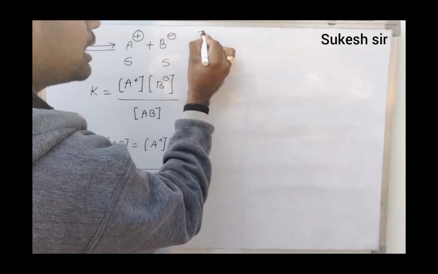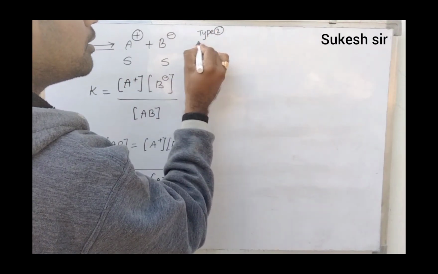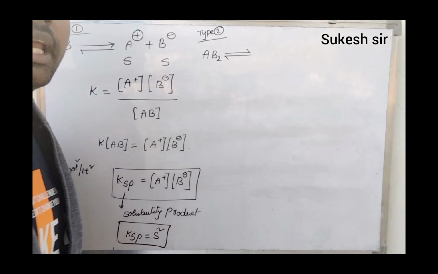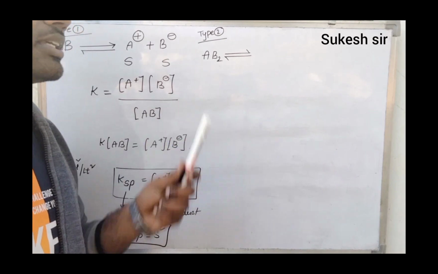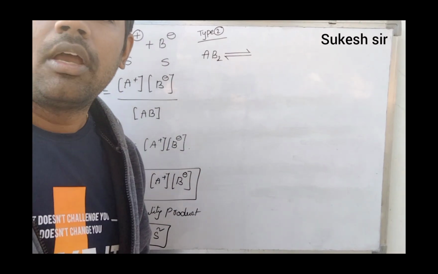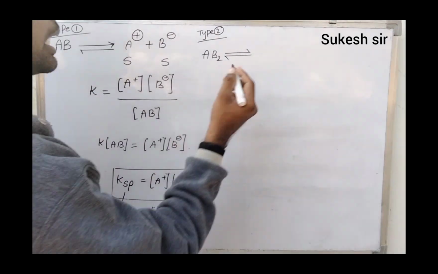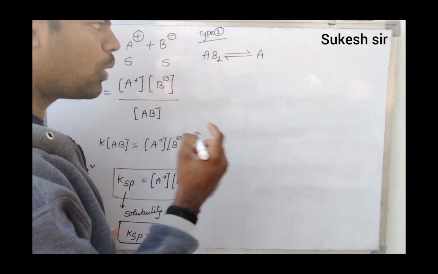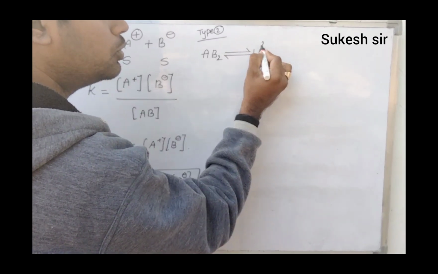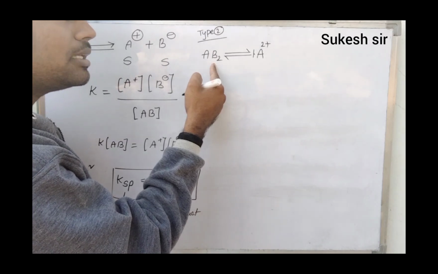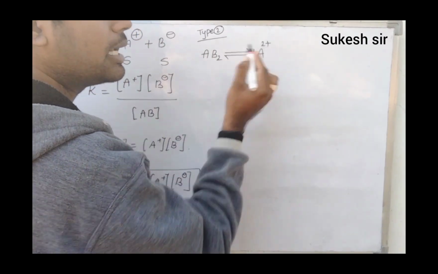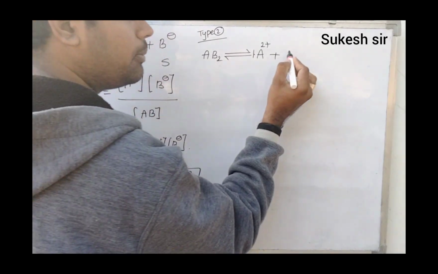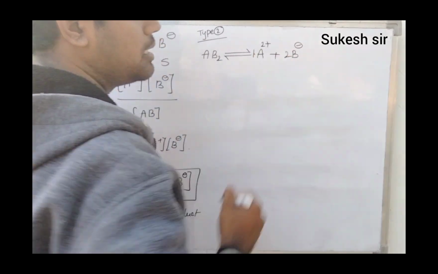Similarly, let us take one more type, that is type 2. Suppose I take an AB2 type of sparingly soluble salt. The capital A is nothing but a cation. Here one atom of A is there, therefore we take capital A, 1 mole, and here 2 plus. Why? Because 2 atoms of B are there, therefore I take 2B minus.